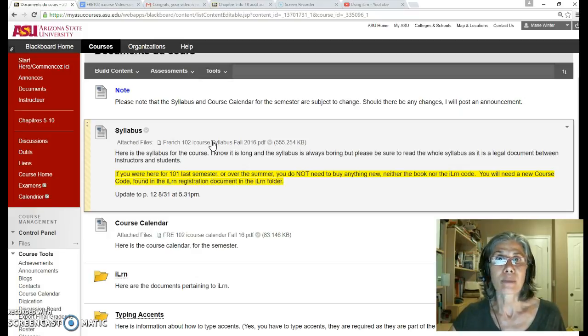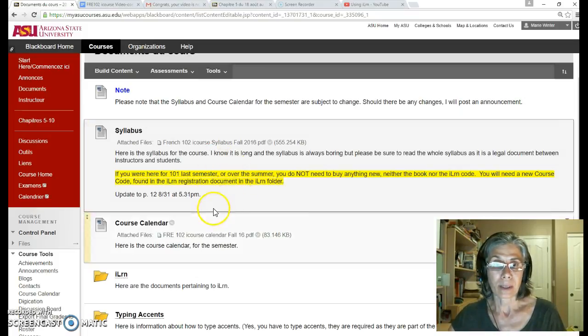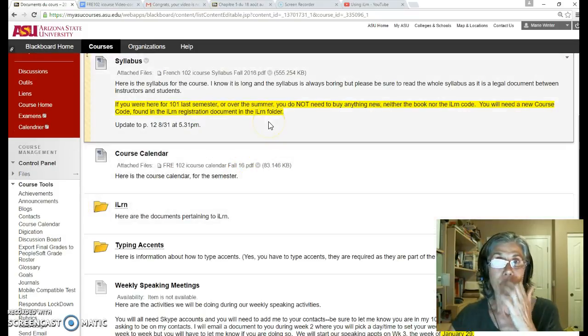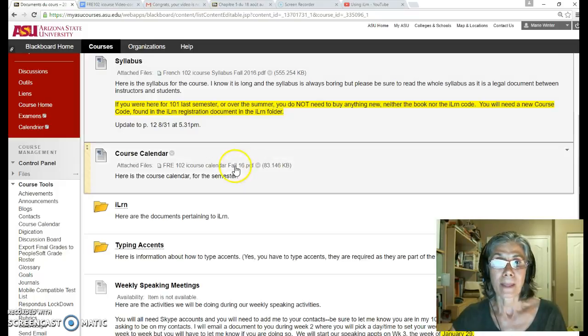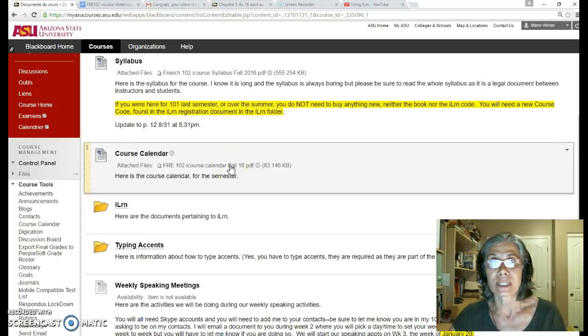This is a contract between your instructor and you, and this is going to tell you how the course is going to proceed. So it's very important. And then you have also all the legal information pertaining to being a student at ASU. Here's your course calendar. Please do download it and print it so then you know when you have exams, you know what to expect. That's very important.